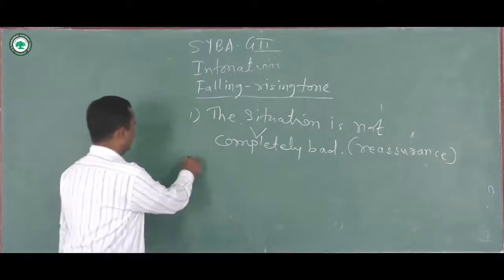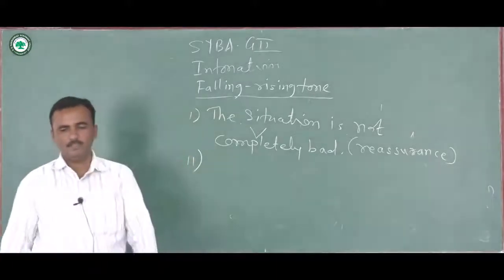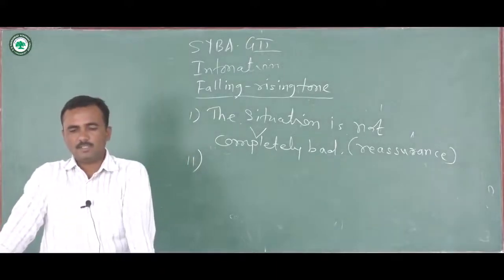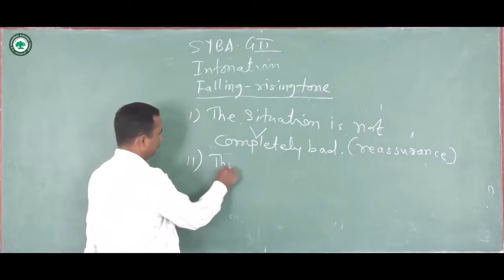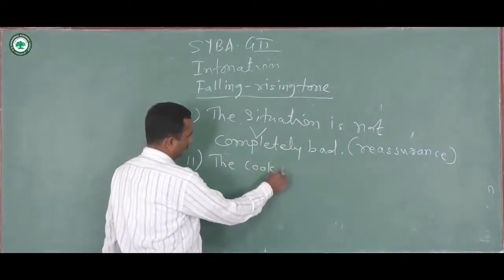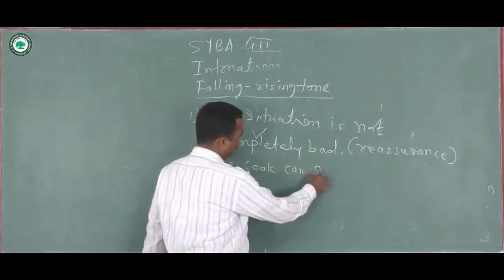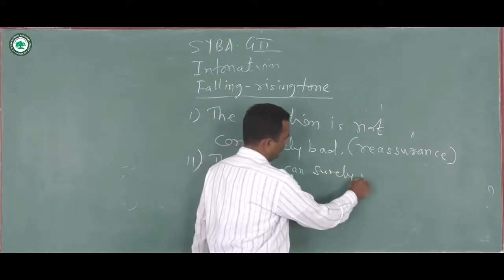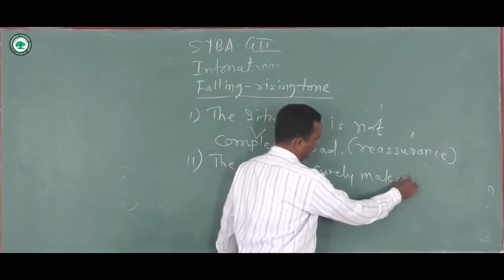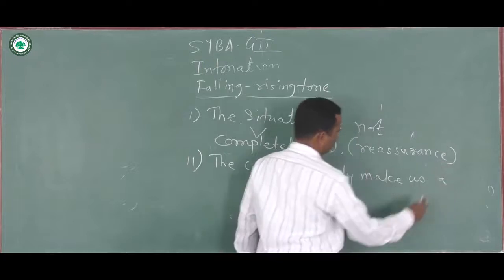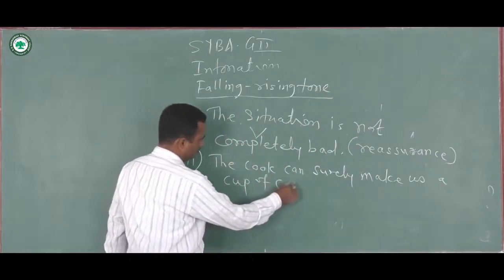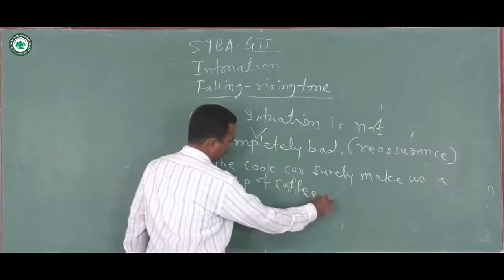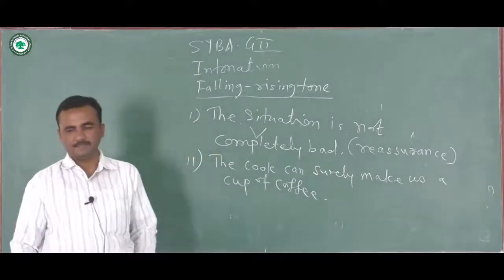Or in a statement like, the cook can surely make us a cup of coffee.